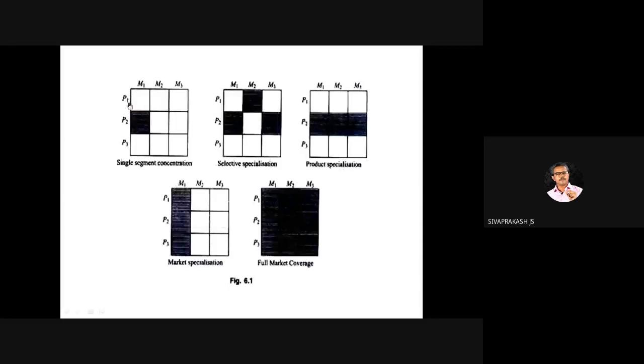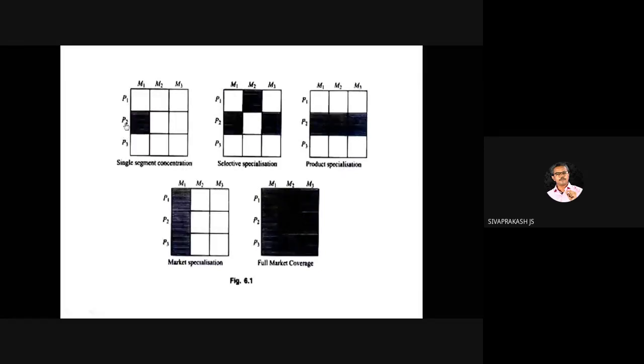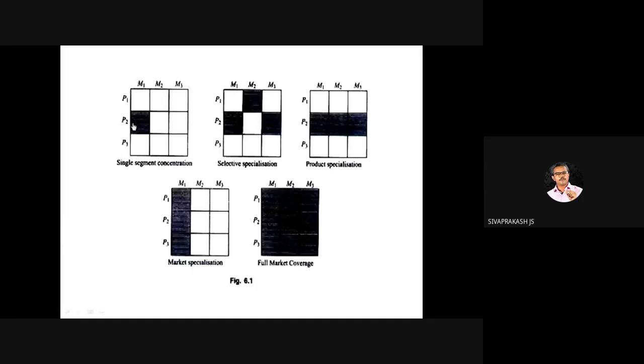So there is one side product, the other side market. Right? Product 1 to 3, market 1 to 3. If you concentrate only on one particular product within one market, then it is called single segment concentration. If, in the particular market 1, products 2 will move, and from market 2, only product 1 moves, so if you have this kind of targeting, then it is called selective specialization.